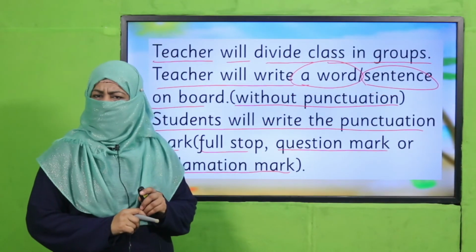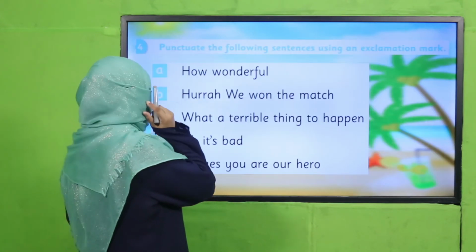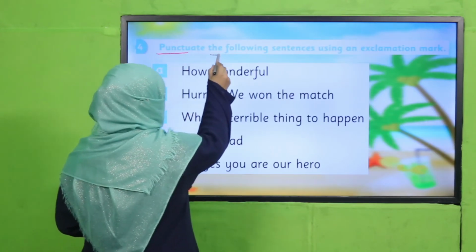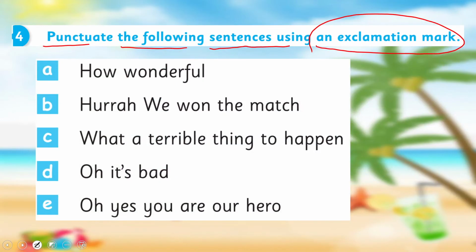Yes, my dear children, are you done with it? Good job. Now it's time to practice from your book. You have to punctuate the following sentences using an exclamation mark. So you have to read these sentences carefully and wherever you think an exclamation mark is needed, place it there. Pause the video, complete this task in your book and then come back.